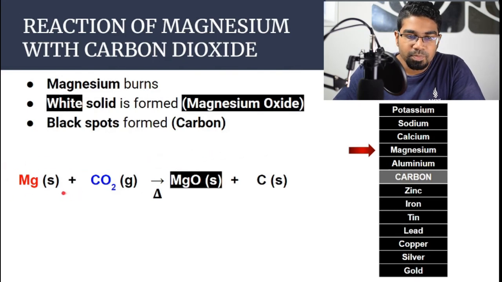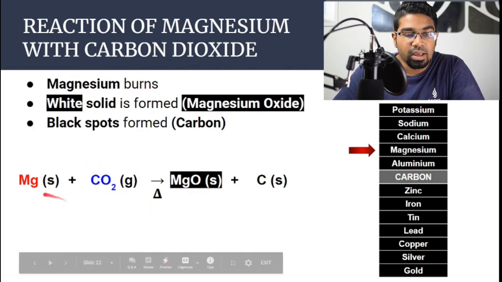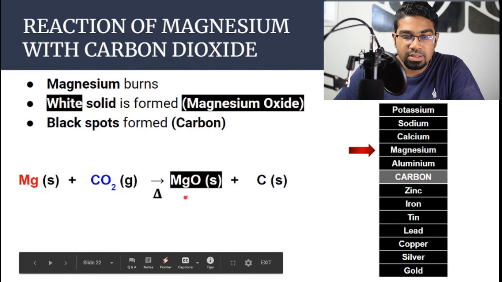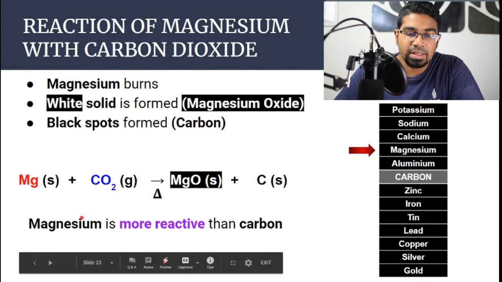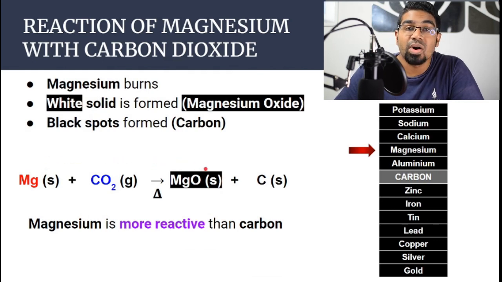Magnesium here is the metal, and then we have carbon dioxide. So magnesium displaces carbon from carbon dioxide. It becomes magnesium oxide, and in this case, of course, it is oxidized, and then carbon dioxide becomes carbon. This tells us that magnesium is more reactive than carbon. So here magnesium gains oxygen and becomes magnesium oxide, and therefore it is oxidized. Since it itself is oxidized, it acts as a reducing agent.